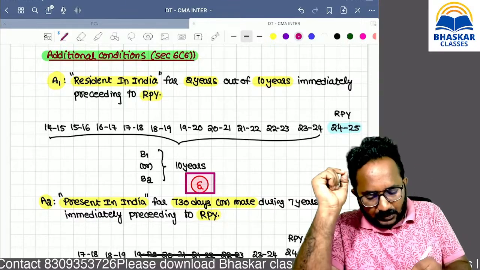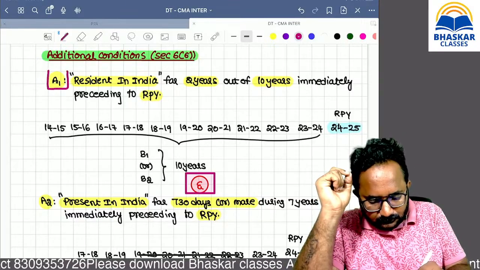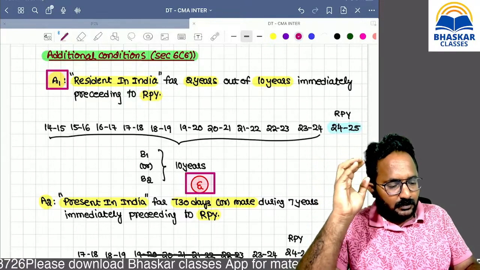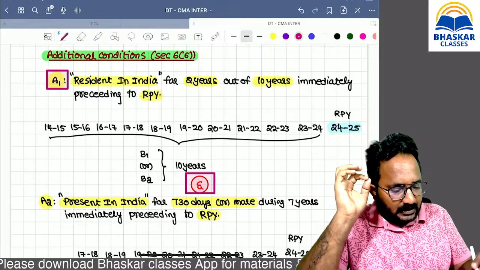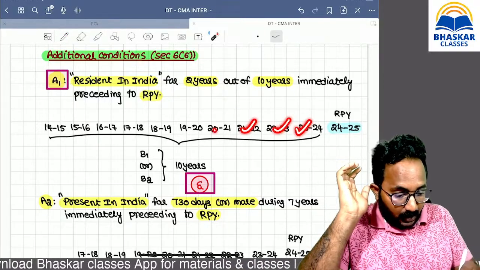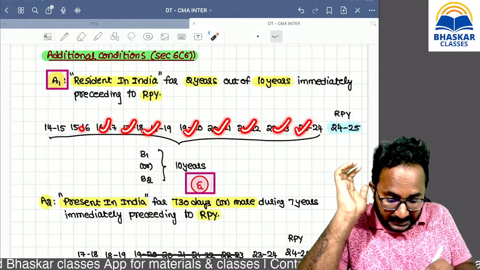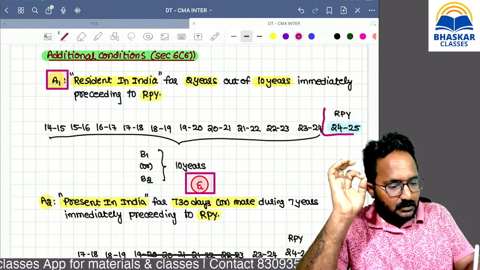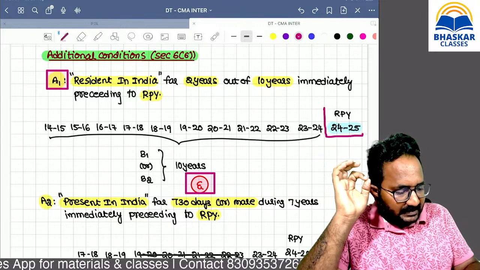Additional condition 1. Immediately preceding to the relevant previous year, please take 10 years. Not 1 or 2, 10 years.